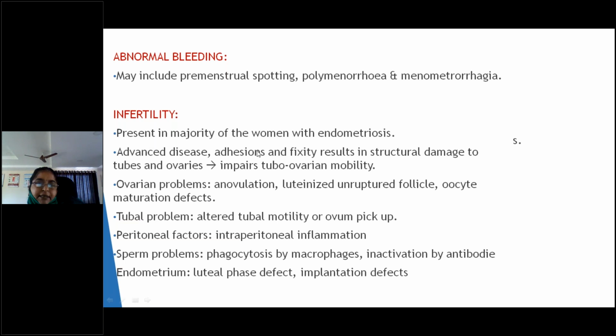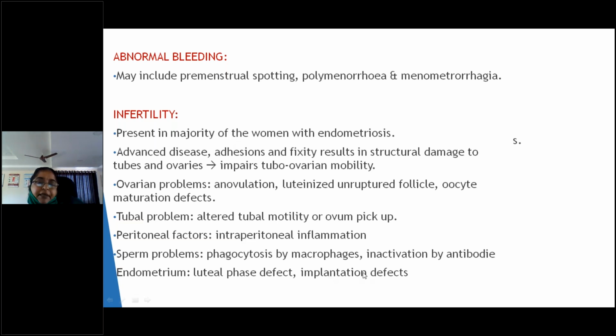In advanced disease, adhesions and fixity result in structural damage to the tubes and ovaries. Already I told you, whenever there is endometriosis, there will be fibrosis. Then adhesion formations will be more in these cases. So how does it lead to infertility? When coming to the peritoneal factor, what will happen?